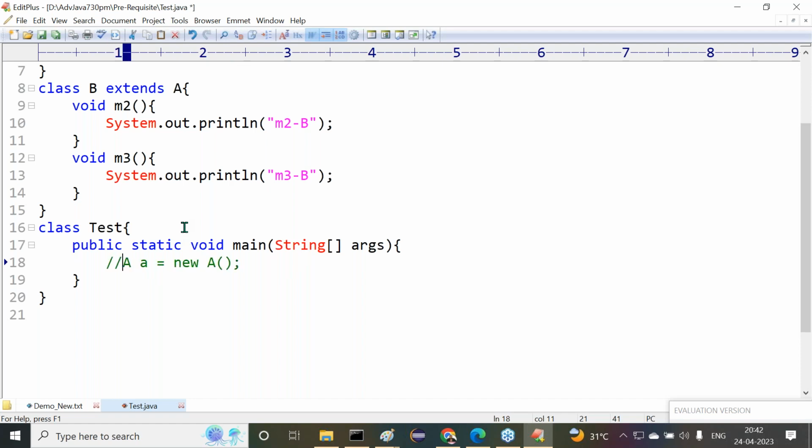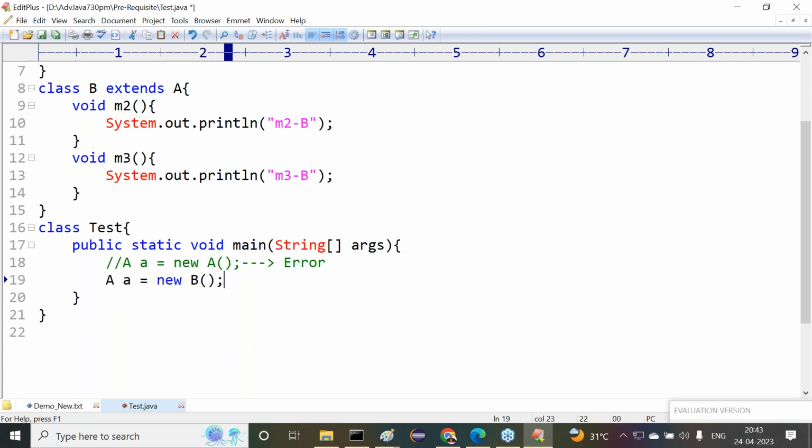Then after that, here we are getting an error. Observe carefully. After getting this error, what next? We have to create an object for this subclass. But we can declare a reference variable for either the abstract class or the subclass.